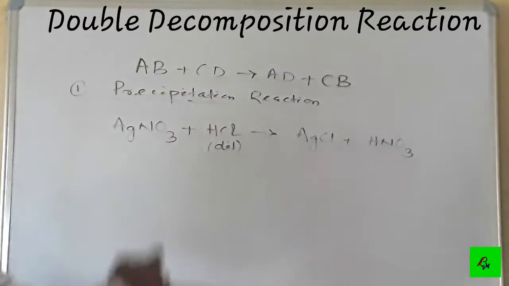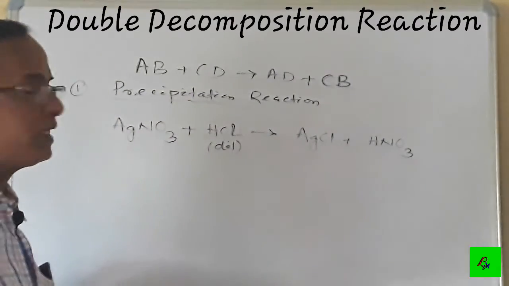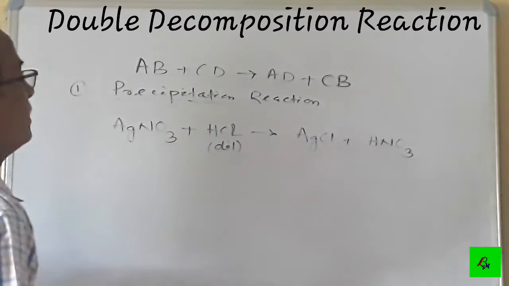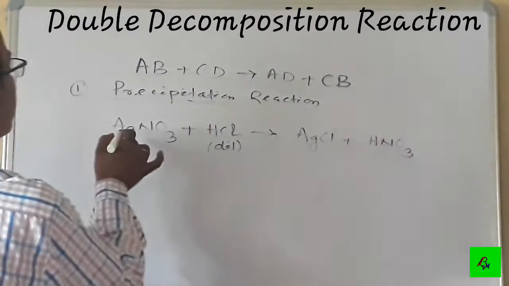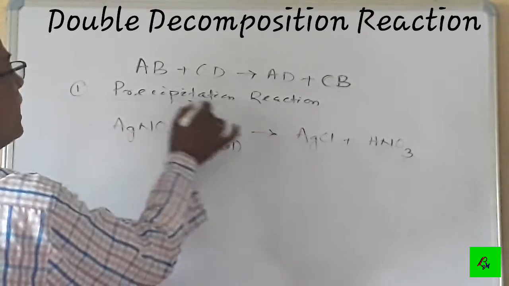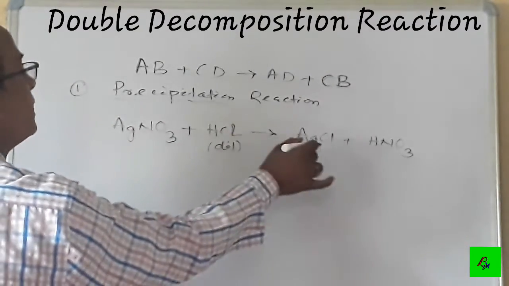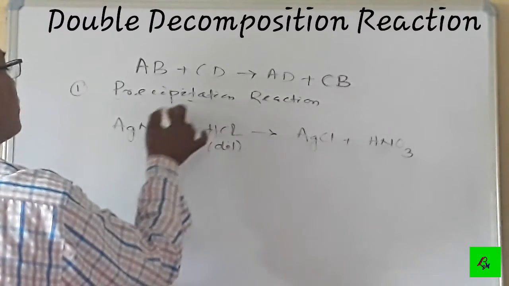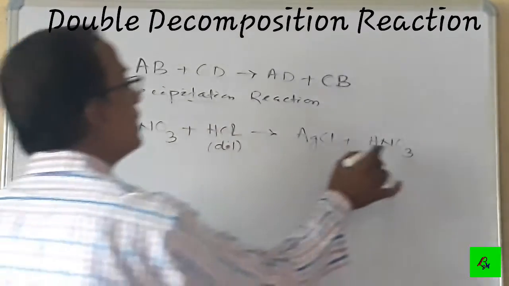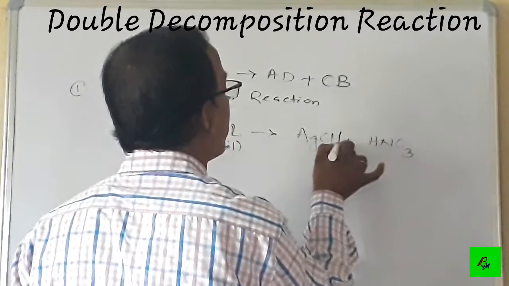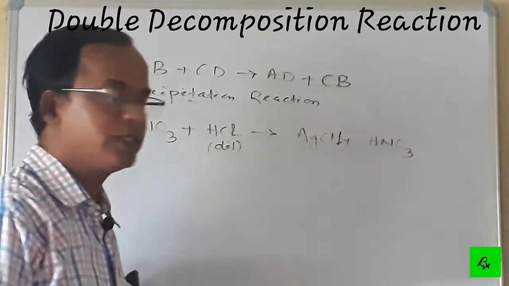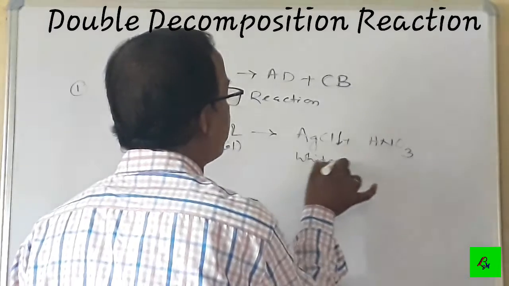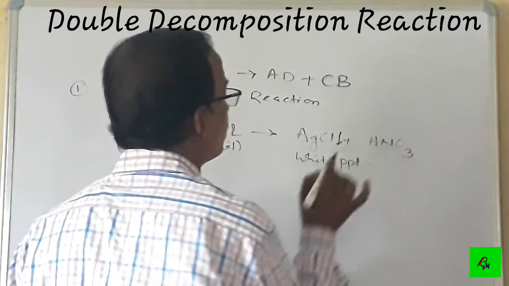Look at this example. In this case, one compound is silver nitrate, another is dilute HCl. So by exchange of the radicals, the cation silver reacts with the anion Cl forming AgCl, and H, the cation of HCl, reacts with the anion NO3 to produce HNO3. But silver chloride is an insoluble precipitate which is white in color. That means a white precipitate is formed.